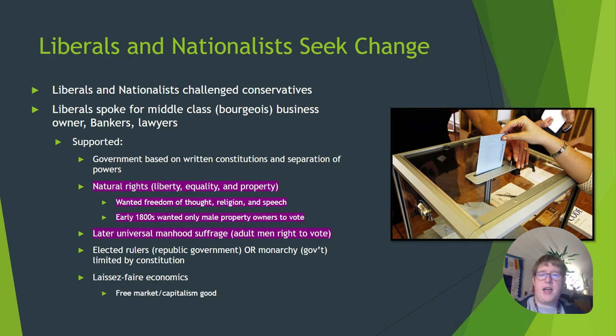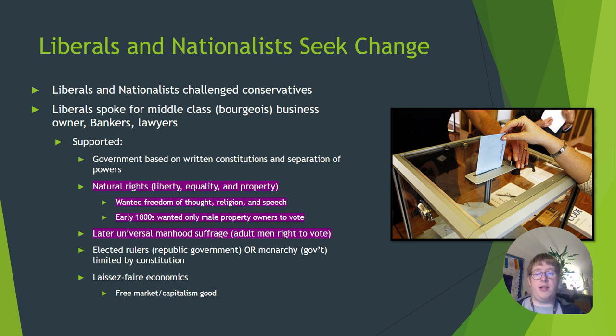So, on the other side, we have to talk about liberals and nationalists. And to make sure I'm making that distinction, when I'm talking conservatives and liberals, I'm not talking about what the current political structure is in the modern day. When I'm using those two terms, when I'm mentioning conservatives, those are people that are wanting to preserve the old order. When I'm talking about liberals, these are people that want change. That is the distinction here. Make sure you keep that in mind as we're going through this section.